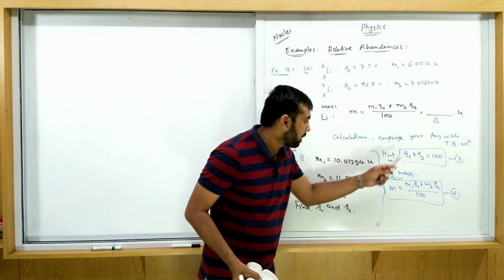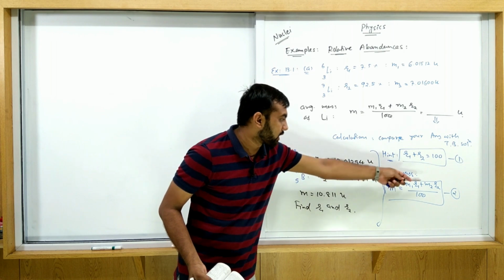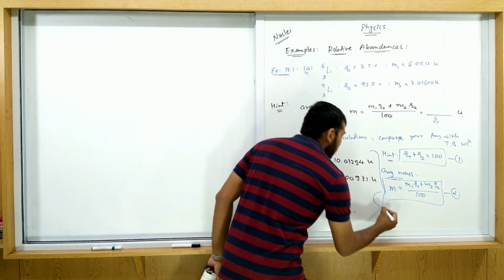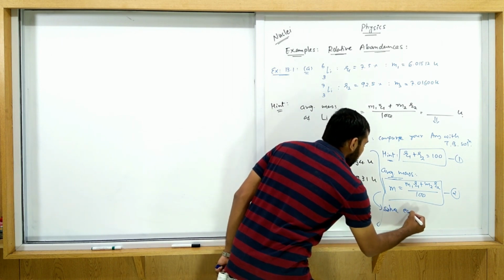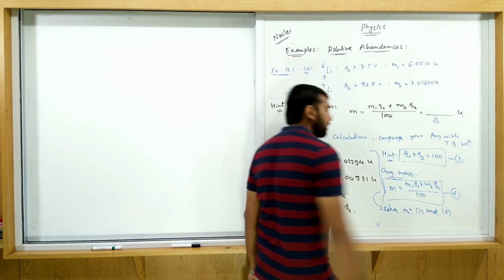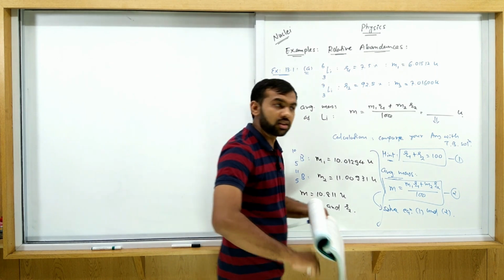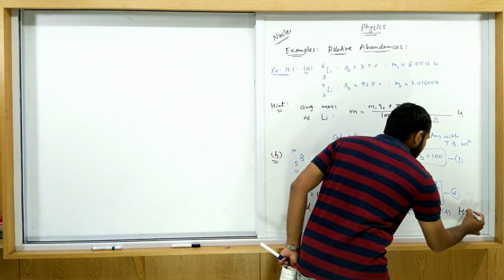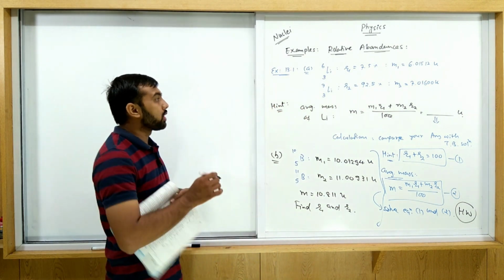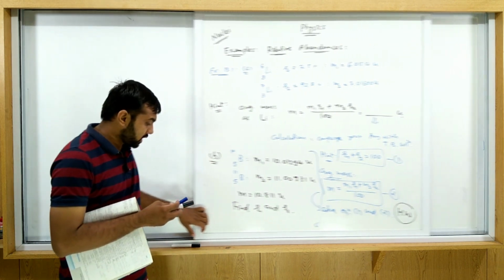Solve both equations and find R1 and R2. You have two equations for R1 and R2, so solve equations 1 and 2 and you get the answer. The remaining task is homework, and again compare your answer with the textbook. Okay, so this is the first problem given for relative abundances. Now let's come to the next problem.